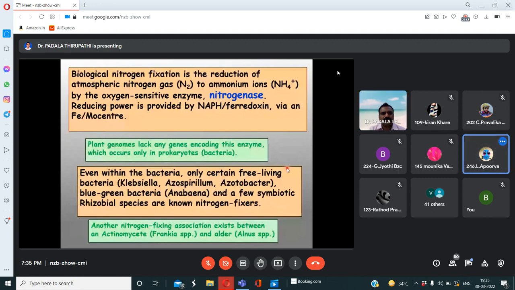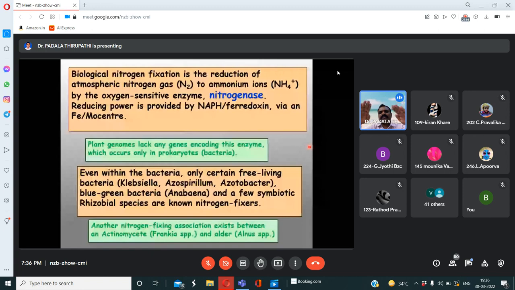Yes, sir. Okay, so the oxygen-sensitive enzyme is the nitrogenase enzyme. Very, very important: nitrogenase is very sensitive to oxygen. If oxygen is present, nitrogenase is in an inactive position. If oxygen is not present, in anaerobic condition, then automatically nitrogenase is in an active position.